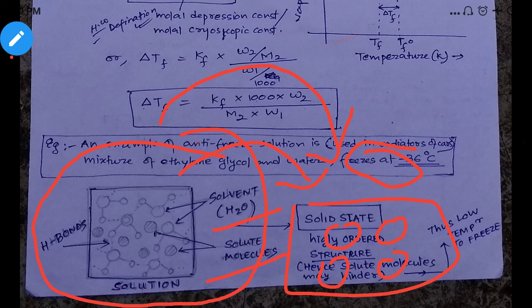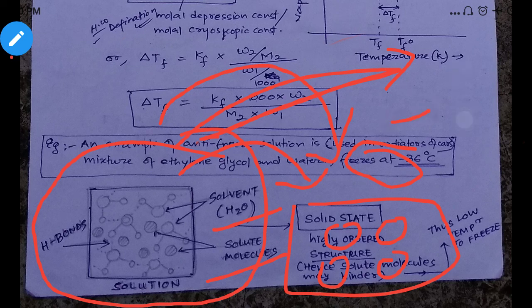So for solidifying this liquid, what we have to do is decrease the temperature more. We have to remove the energy of the system, because we are trying to solidify it, we are trying to make it a minimum energy system. So we have to take out more energy from the system. That means we have to freeze the solution more, we have to decrease the temperature more, and hence in the case of a solution, the freezing point gets decreased.